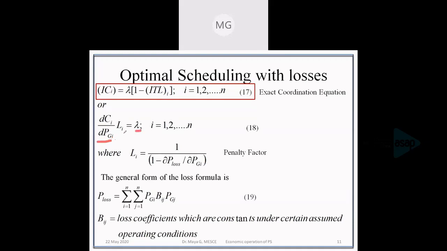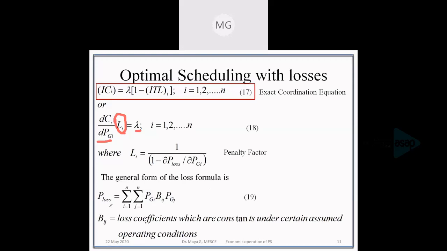Incremental fuel cost into penalty factor will be equal to lambda. The penalty factor is equal to 1 divided by 1 minus the incremental transmission loss. Okay. The only difference between the exact coordination equation and the coordination equation is this penalty factor, which is dependent on the losses in the network. Okay. So the penalty factor is important when we deal with a practical network.